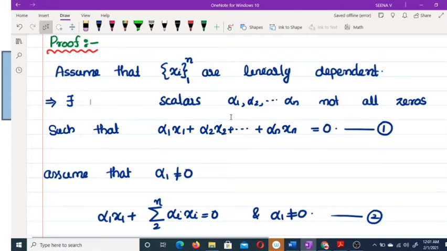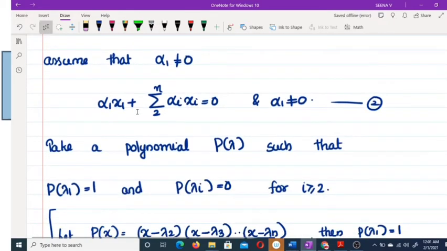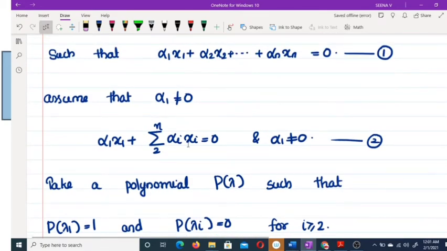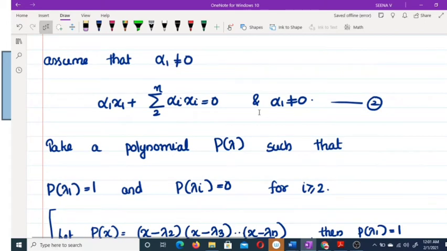Some alpha is not equal to 0, and we are taking alpha 1 not equal to 0. So alpha 1 x1 plus the sum from 2 to n of alpha_i x_i equals 0. We are rewriting this equation like this, with alpha 1 not equal to 0.